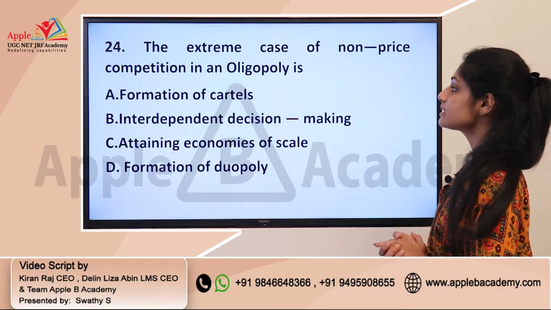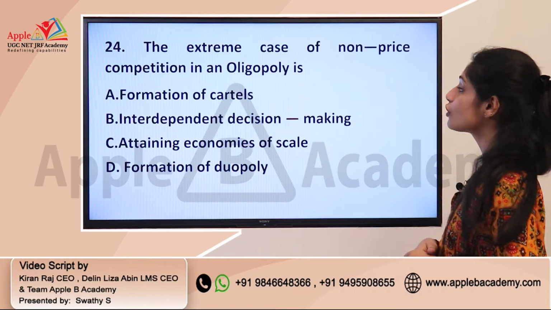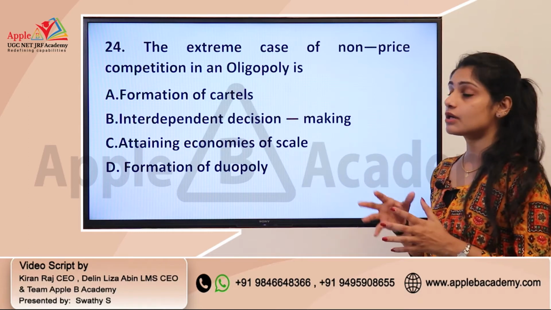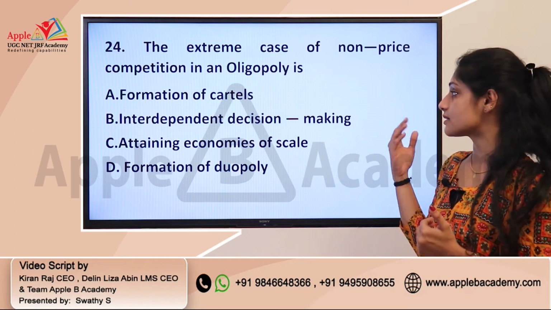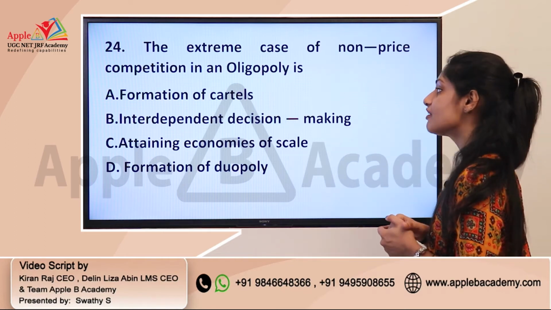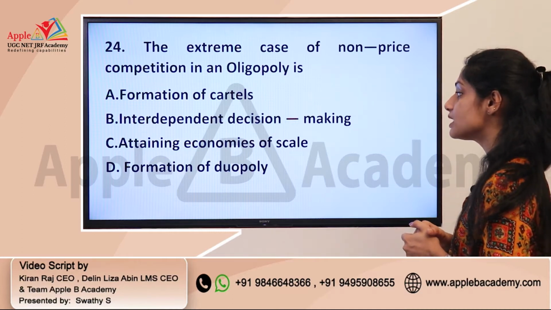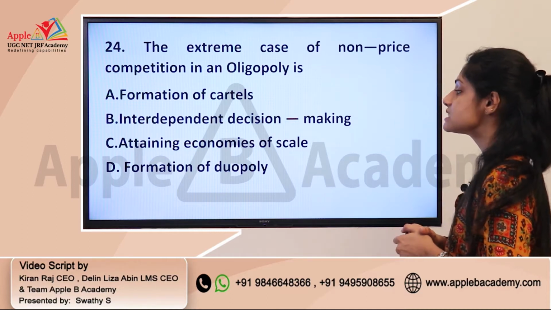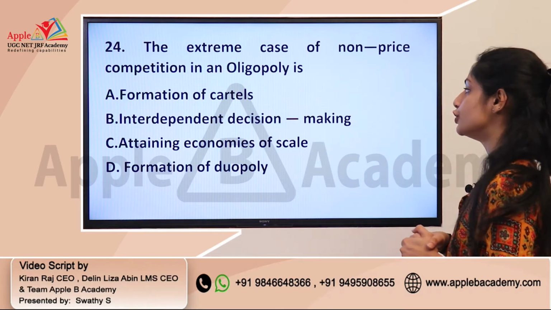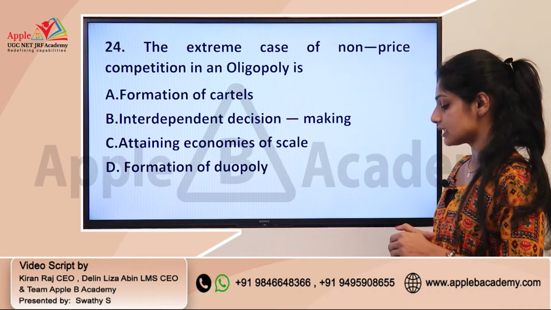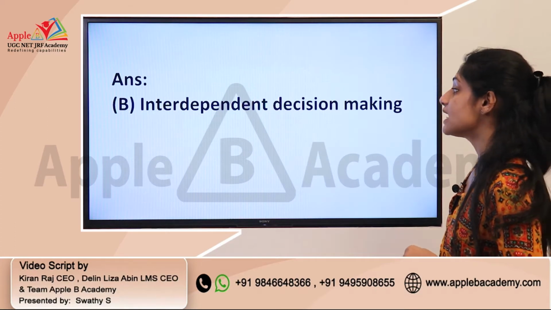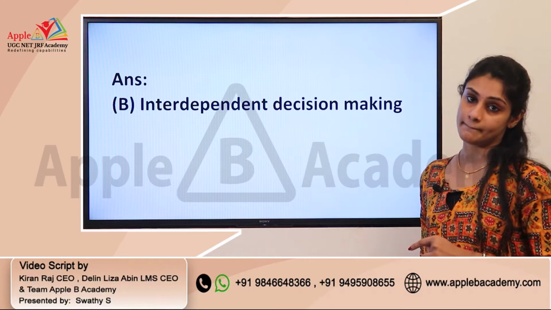Okay. And the next question: the extreme case of non-price competition in an oligopoly is. So this particular question deals with the economics area and it is about the different forms of market. Okay. Option A, formation of cartels. Option B, interdependent decision making. C, attaining economies of scale. And D, formation of duopoly. Okay. And the correct answer for this question is actually option B, which is interdependent decision making.